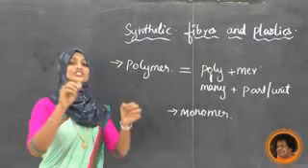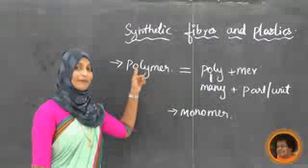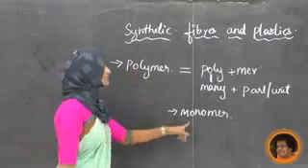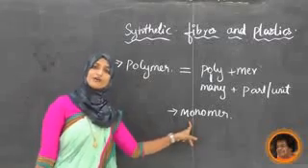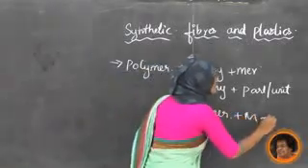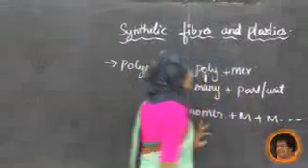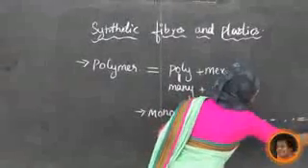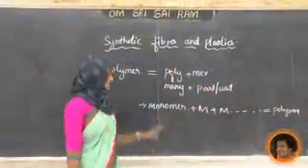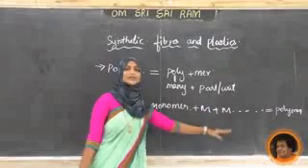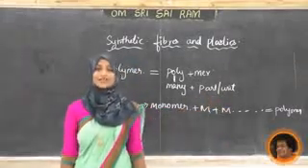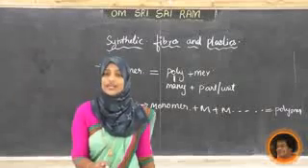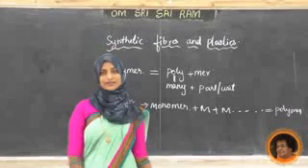Now which is the repeating unit in a polymer? The repeating unit is nothing but the monomers. Monomer plus monomer plus monomer, like this it goes on. So finally we get the polymer. So monomer is a repeating unit present in the polymer.